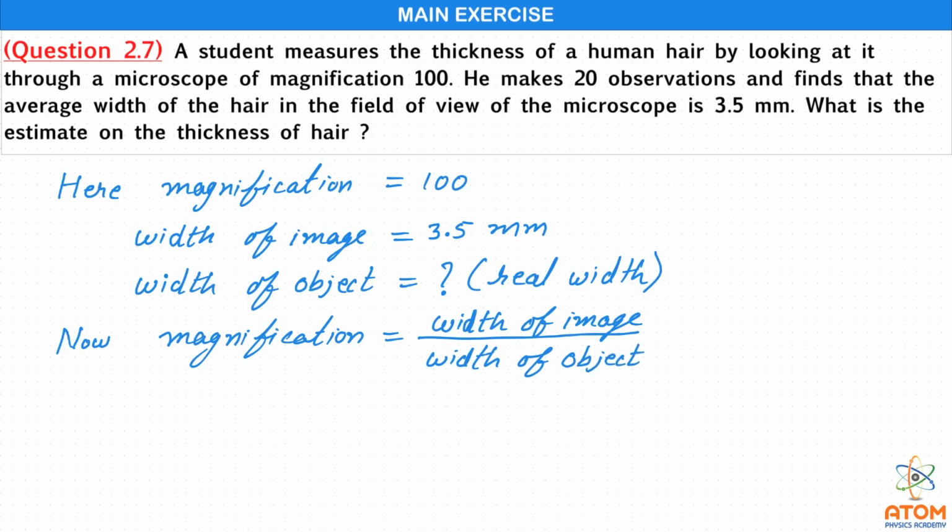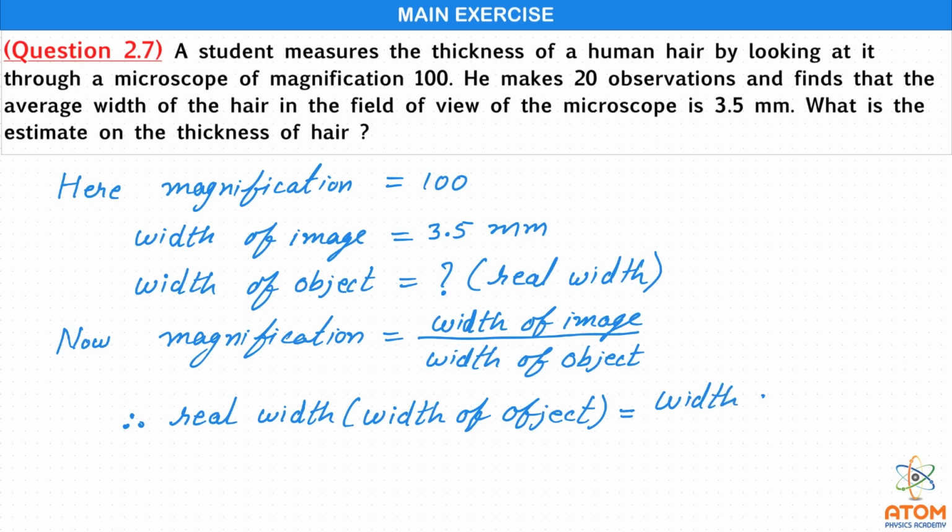This is what you have already learned in optics, and so now we can say the real width, that means the width of the object, can be written as the width of the image divided by the magnification.